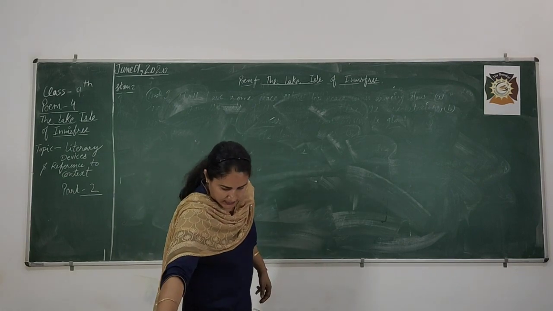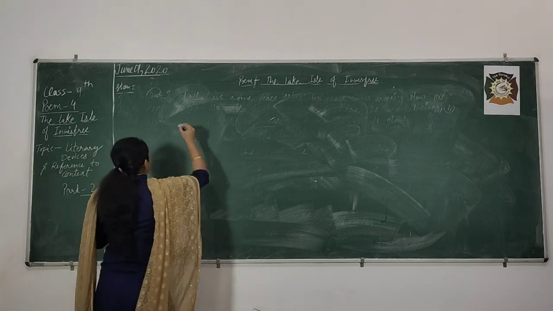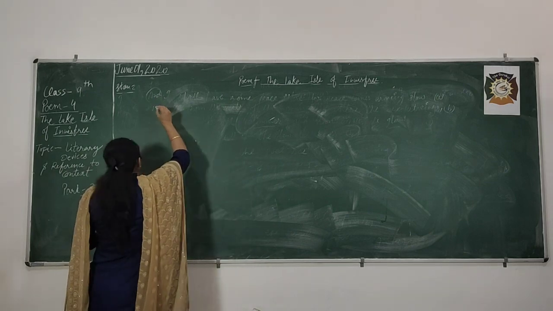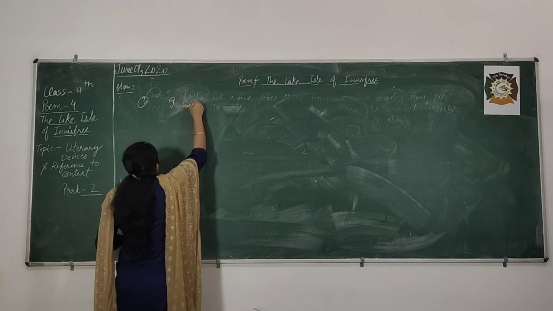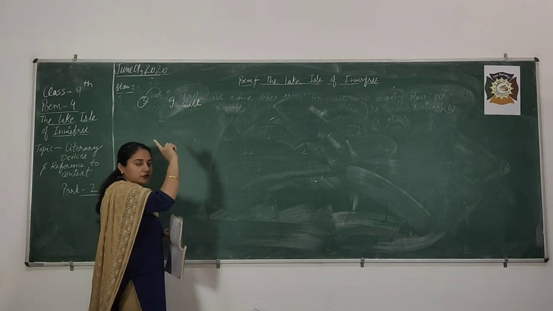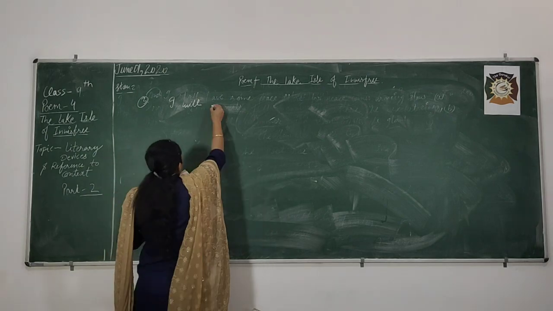Yes, now we are doing your last stanza. I will arise. This is the third stanza. The same line which we saw in the first line of the first stanza, because of that, repetition is used.